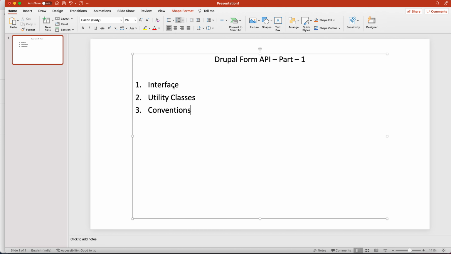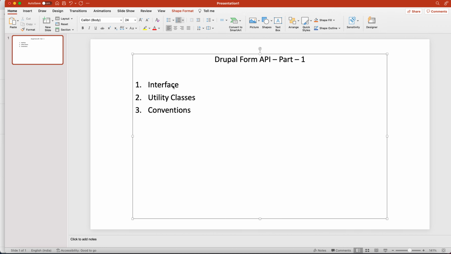Third thing is conventions. What is a convention? You know about naming conventions. Basically, a convention is a kind of rule by which you define, declare, or position your variables in the correct format. So under the hood, this is what Drupal core developers develop as Form API for us to use. What is an API? API is application programming interface. So basically it is an interface, an interconnected chain that Drupal creates for you. You don't have to go under the hood each and every time.